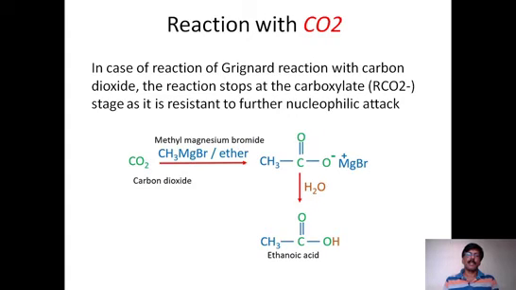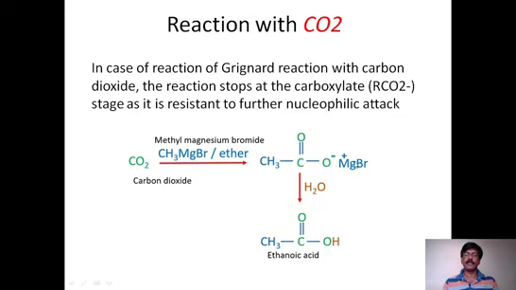Now look at the carbon dioxide reaction. Already we told that the carbon dioxide reaction is very important when we compare organolithium and organomagnesium compounds. Lithium has given ketone, whereas if you take Grignard reagent, that is RMgX, then on reaction with carbon dioxide it gives carboxylic acid.